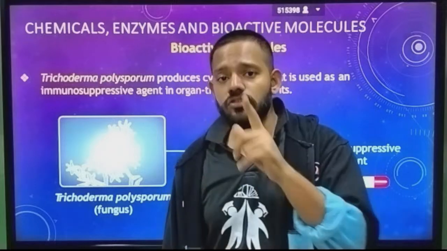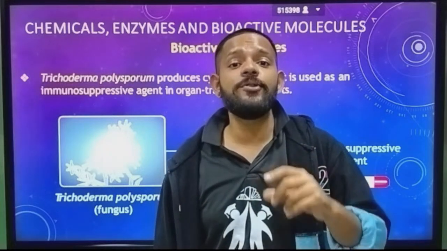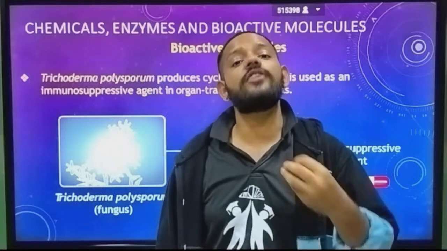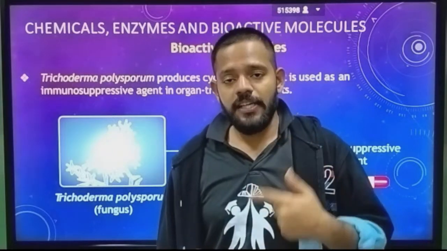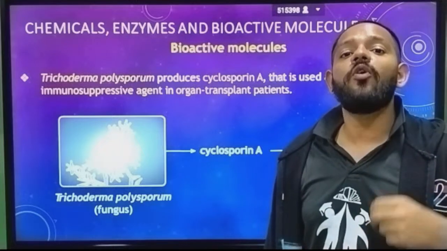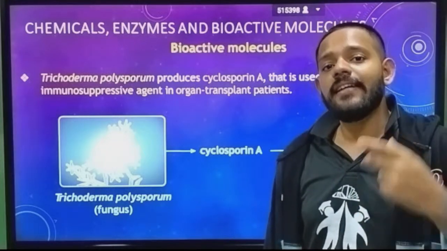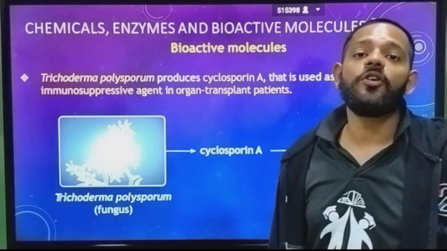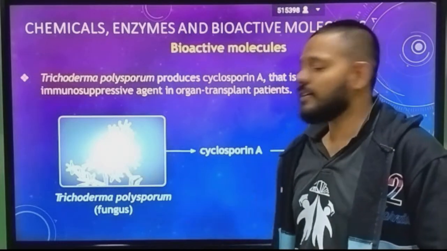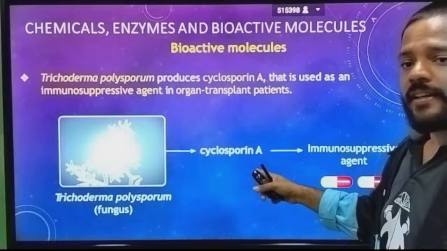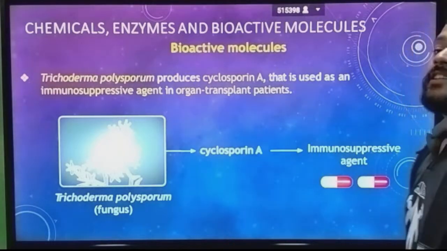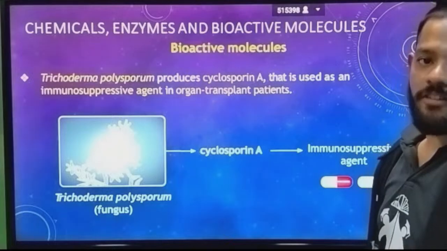Okay, this is also used in conditions like autoimmune disorder, in which your own immunity starts killing your body cells. Okay, cyclosporin A is also used in conditions like autoimmune disorder, where immunity stands against your own body. Okay, so this is Trichoderma polysporum, a fungus which produces cyclosporin A, and it is used as an immunosuppressive agent which decreases your immune power.